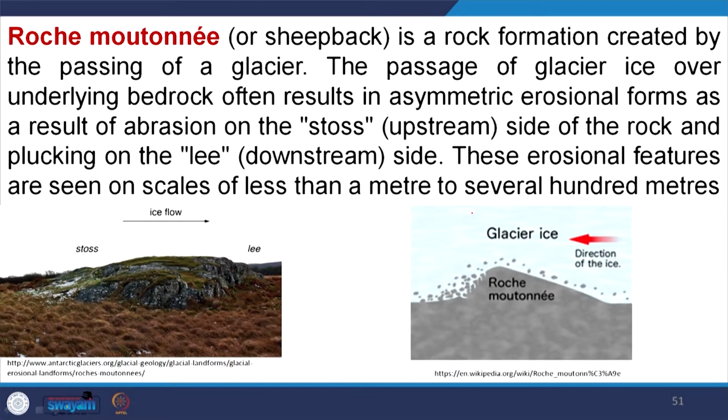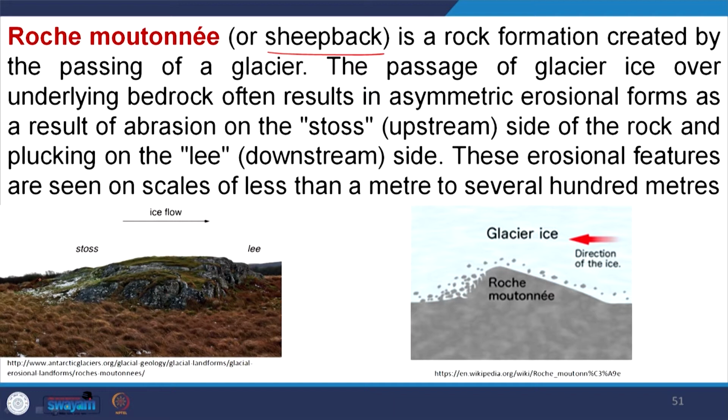Then roche moutonnée, otherwise called sheepback, looks like the back of a sheep, is a rock formation created by the passing of a glacier. The passage of glacier ice over underlying bedrock often results in asymmetric erosion forms as a result of abrasion on the stoss side of the rock and plucking on the lee side. These erosional features are seen on scales of less than a meter to several hundred meters.